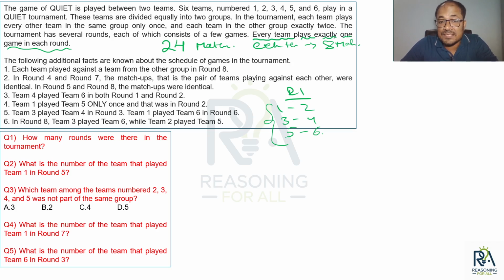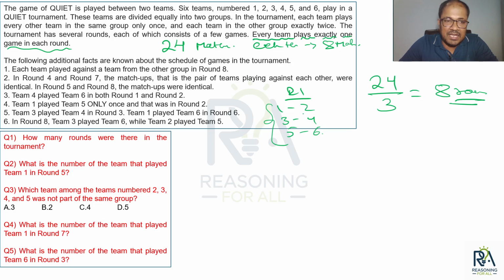Can I have more than 3 matches? Or can I have less than 3 matches? No. We'll be having exactly 3 matches, because every team will be playing exactly one game in each round. So if that has to be satisfied, a round will have 3 matches. With this information, can I conclude how many rounds will be there? Total we are going to have 24 matches, and in each round we are going to have 3 matches. So 24 by 3. So can I say there will be 8 rounds? So 8 into 3 gives 24 matches in total.